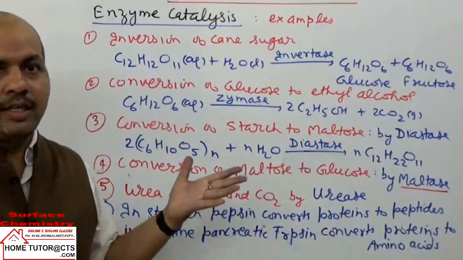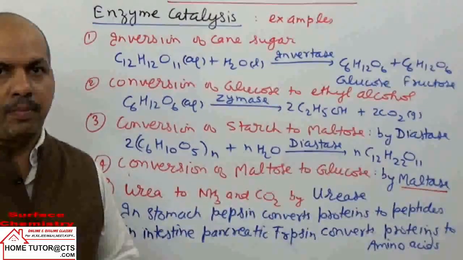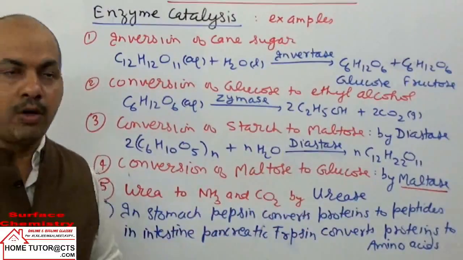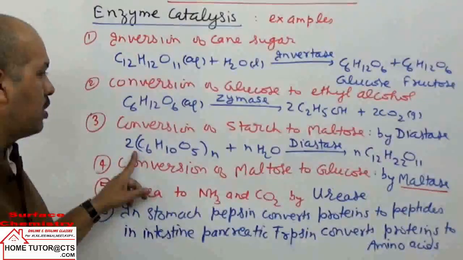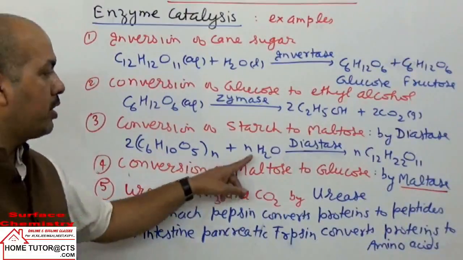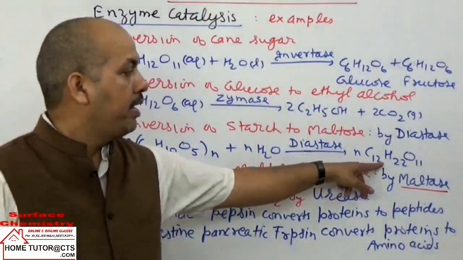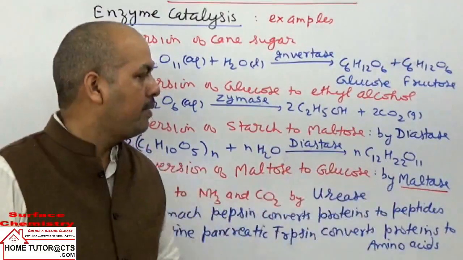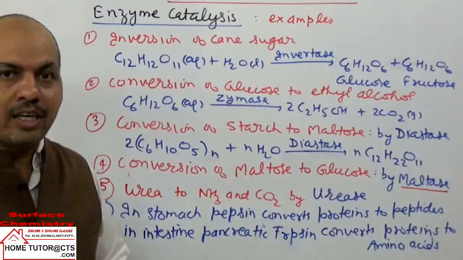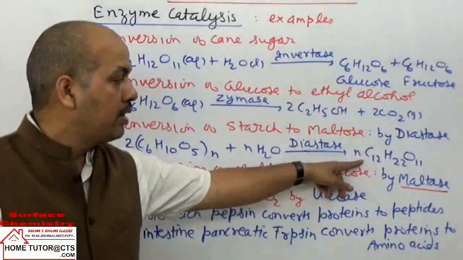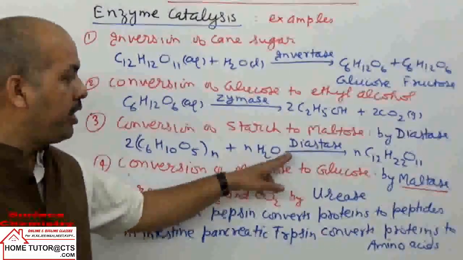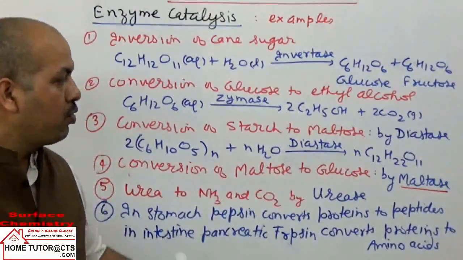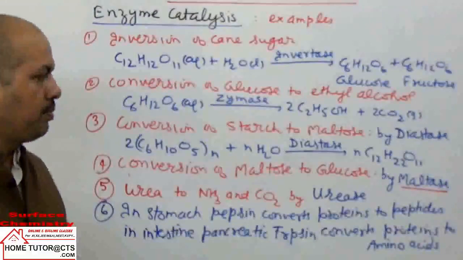What is starch? It is a polysaccharide, a polymer of alpha D glucose. The structures you can study in the topic biomolecules. Starch will react with n moles of water to give n moles of maltose. Maltose is also an example of a disaccharide, with the same formula as cane sugar. In this reaction the diastase enzyme catalyzes the reaction.